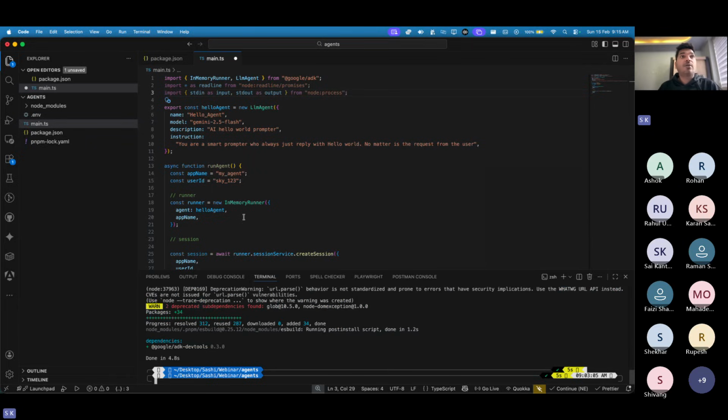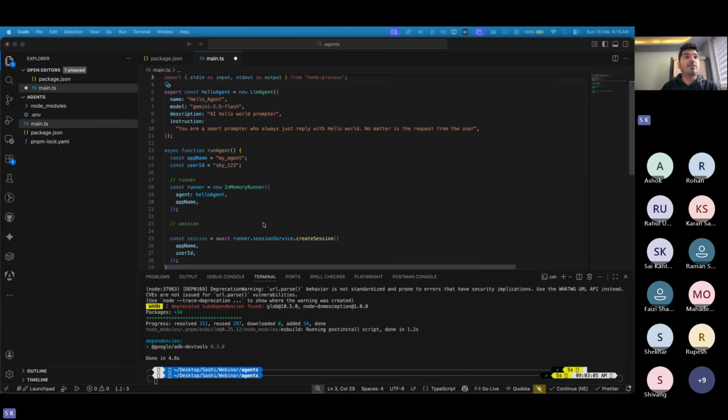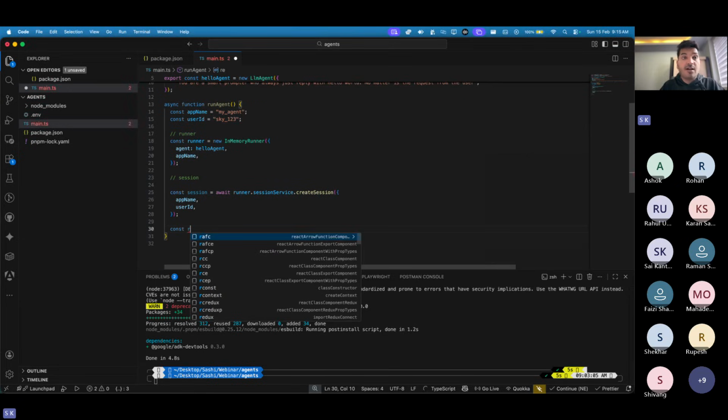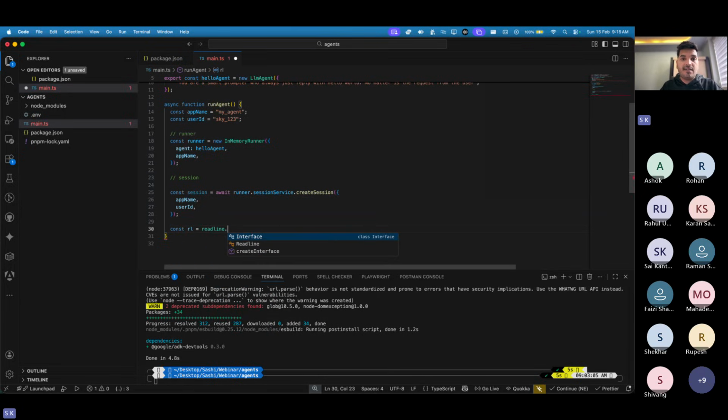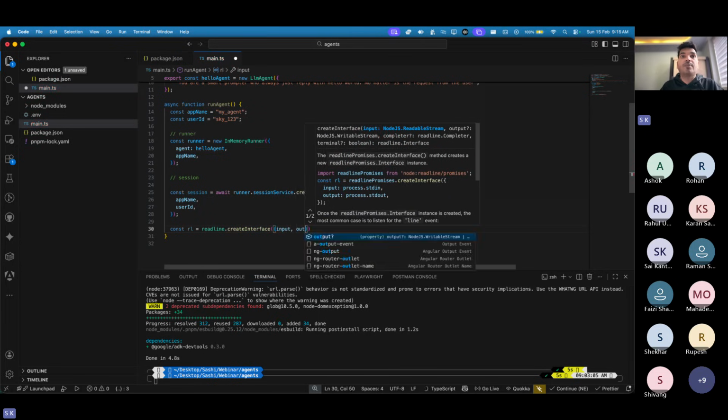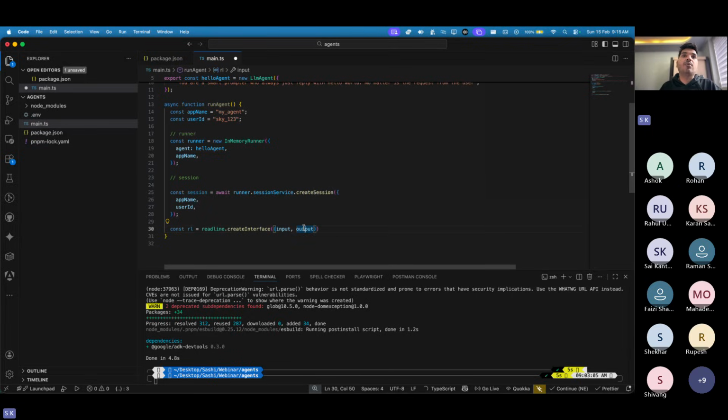Now, as we have those two things, remember we are going to use this readline. This readline is very important because this is where you are going to get the user input from. So let's go ahead and create a readline with your input and output. The session is created, and now I want to take some inputs. So I'll say const readline, and readline is a class, a static class, so create an interface where you have the input, which is coming from the user, and the output. So this is stdin and stdout.